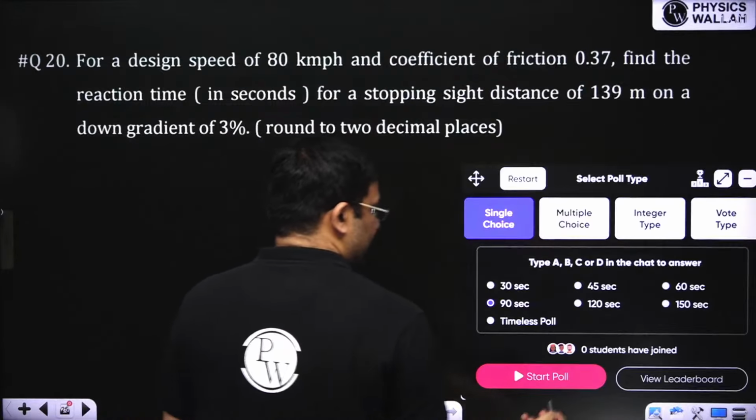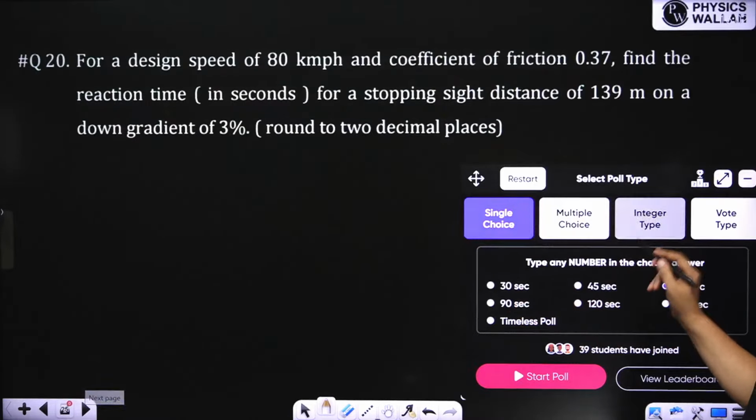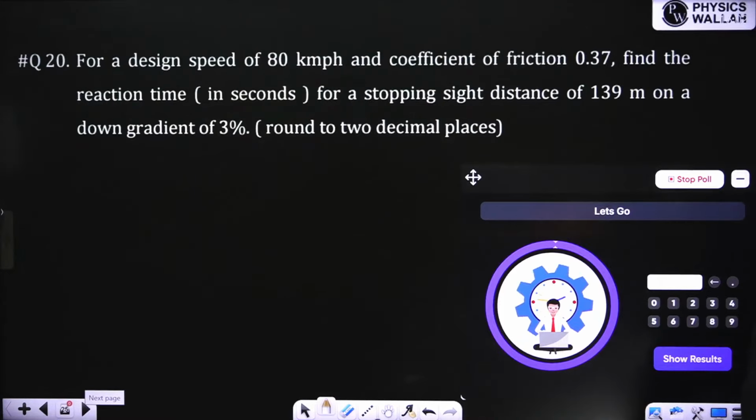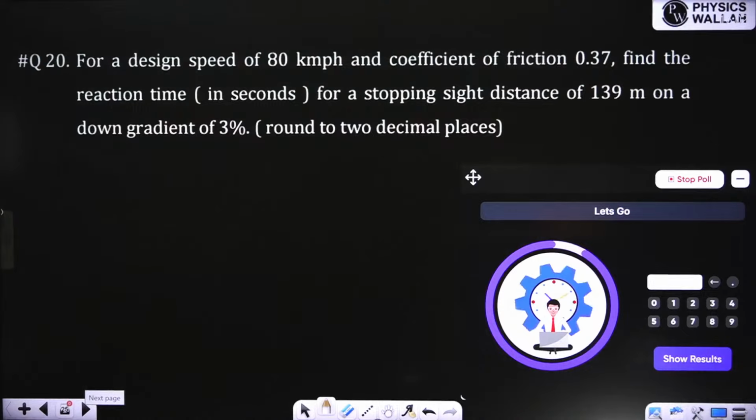Last question of the day. Not of the day, of the session. So I told you that sometimes in stopping sight distance, they might not ask you stopping sight distance. They might give you stopping sight distance and ask something else. So here they have asked you to find out the reaction time.